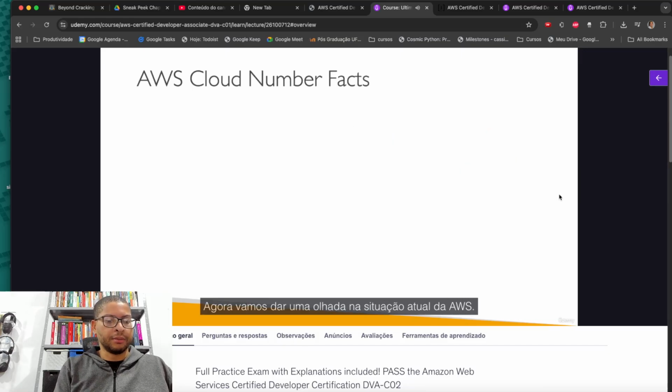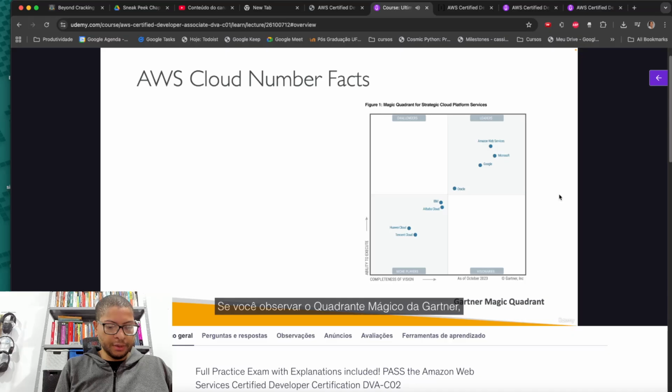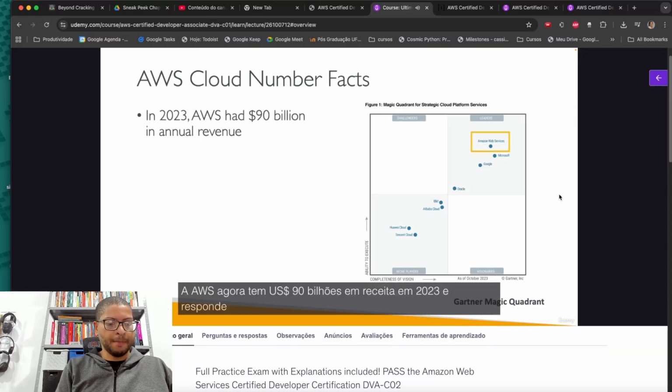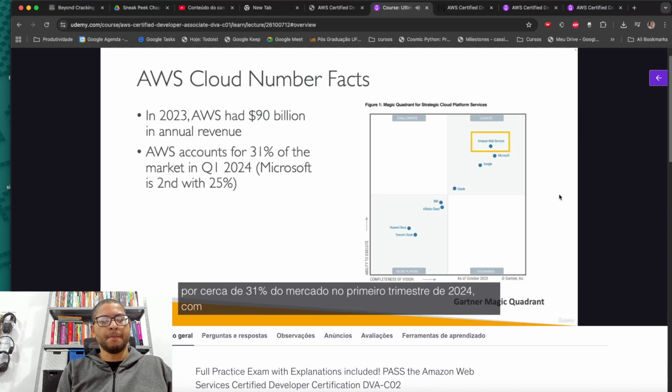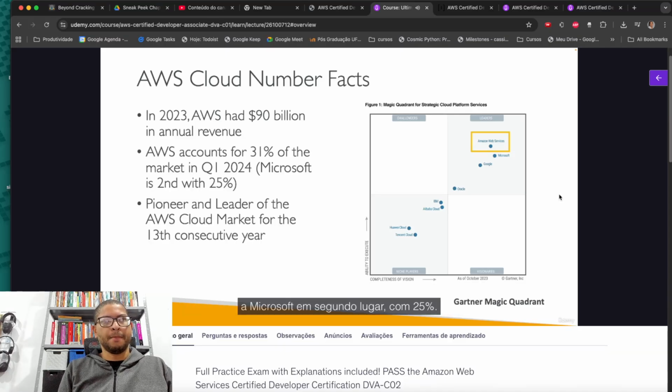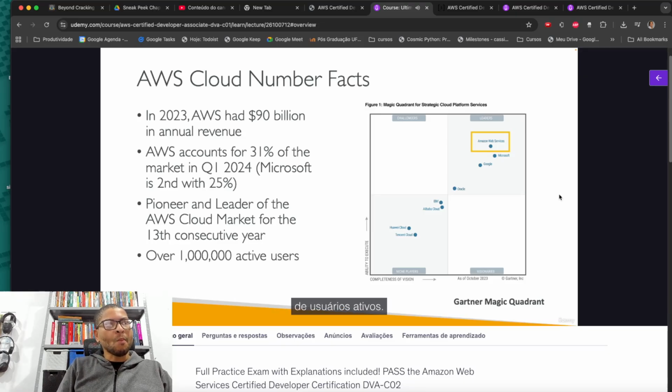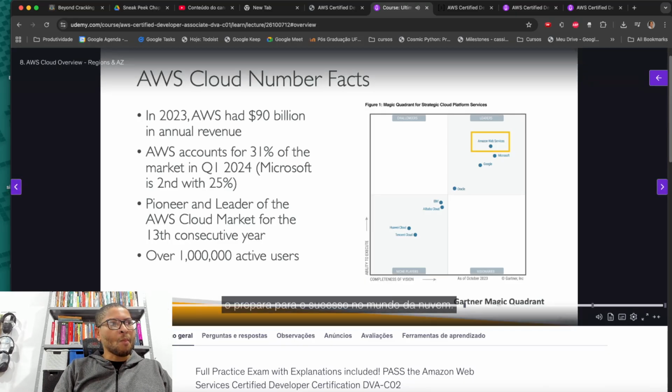Now, let's look at where AWS is today. If you look at the Magic Quadrant from Gartner, you can see that AWS is a leader. And it has been the case for many, many years. So AWS now has $90 billion in revenue as of 2023, and it accounts for about 31% of the market in Q1 2024, with Microsoft being second with 25%. It's been a pioneer and a leader of the market for 13 consecutive years and has over 1 million active users. So learning AWS really sets you up for success in the cloud world. So what can you build on AWS?